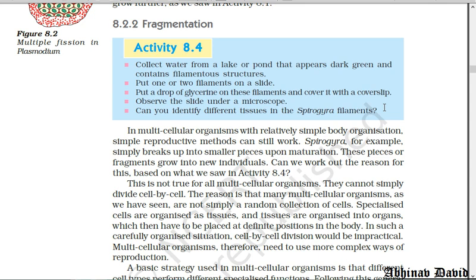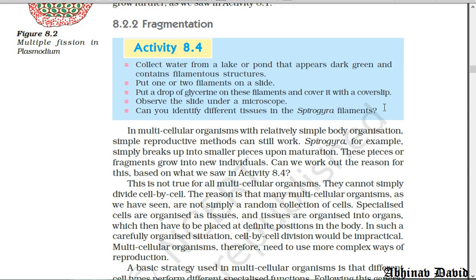Hello students. So in the previous class we discussed the differences between asexual and sexual reproduction, and we have also started asexual reproduction. I told you that in our syllabus we have only 6 types of asexual reproduction. That is, number 1 is fission, then fragmentation, regeneration, budding, vegetative propagation, and the last is spore formation.